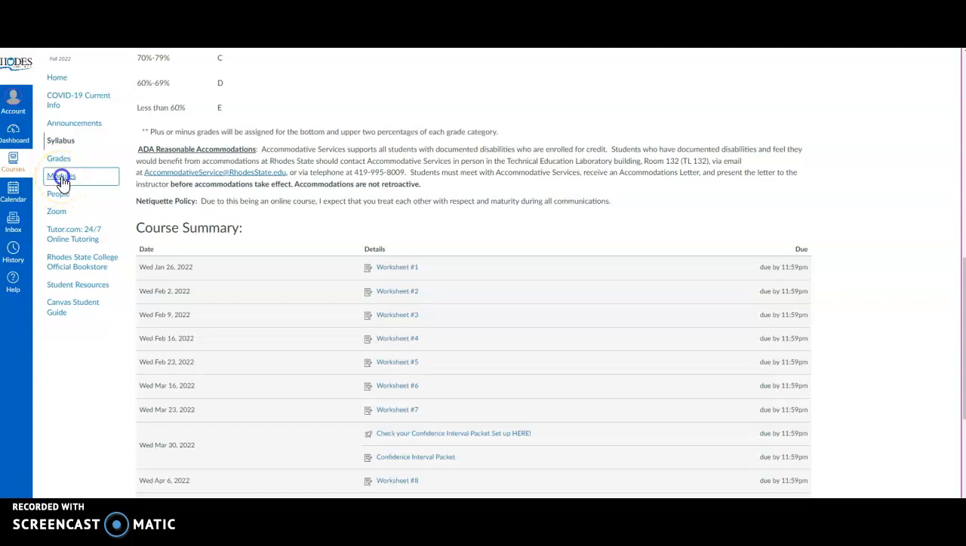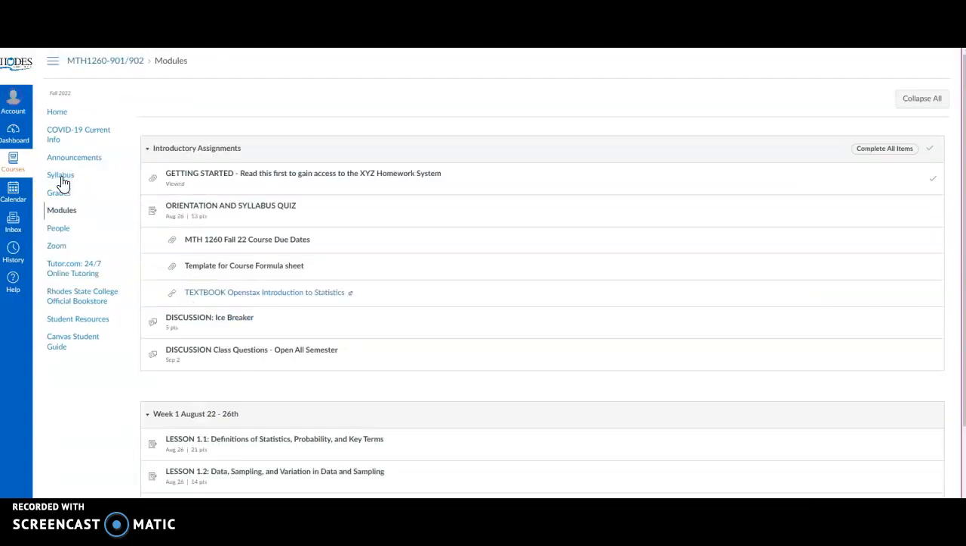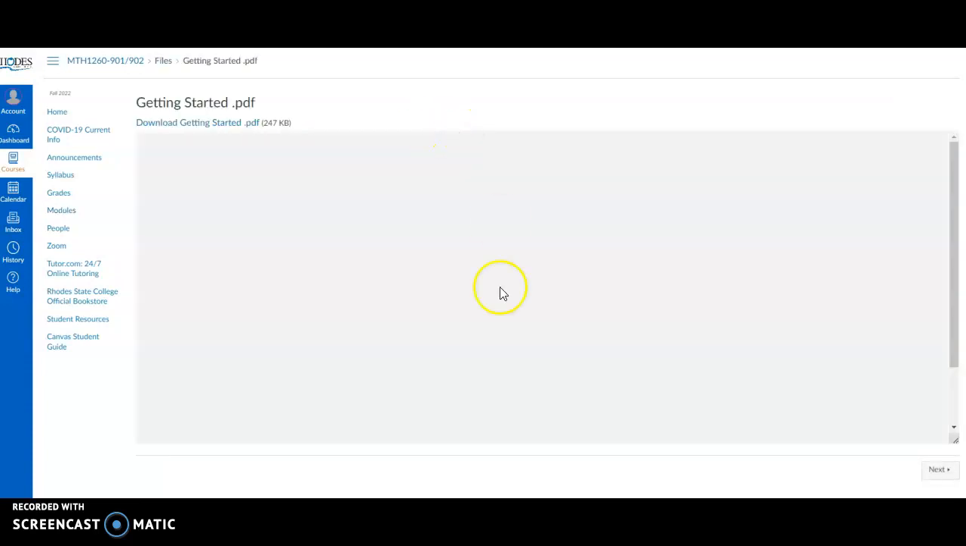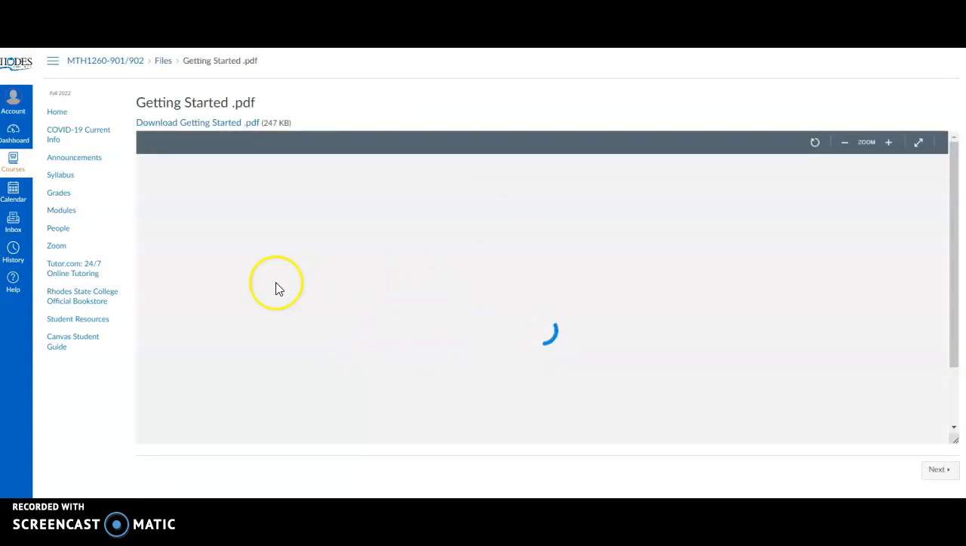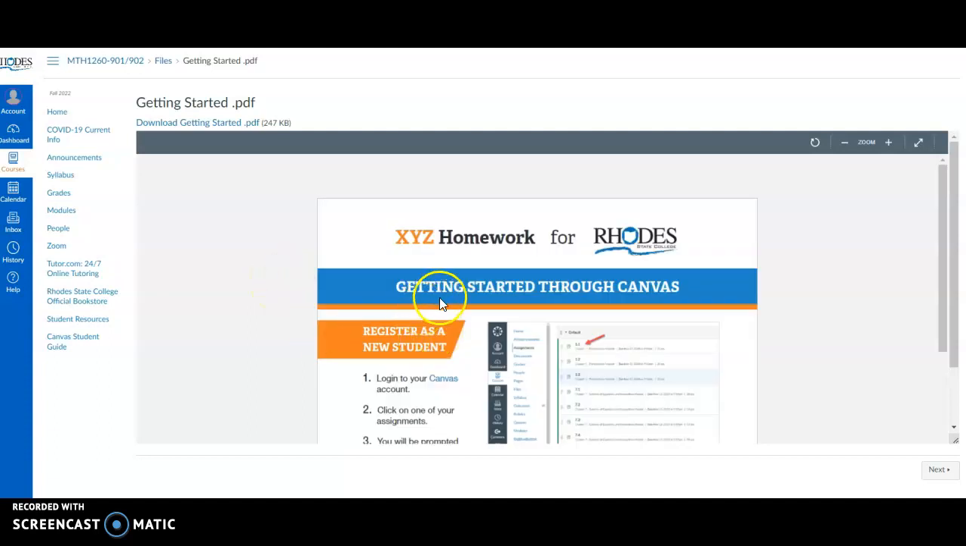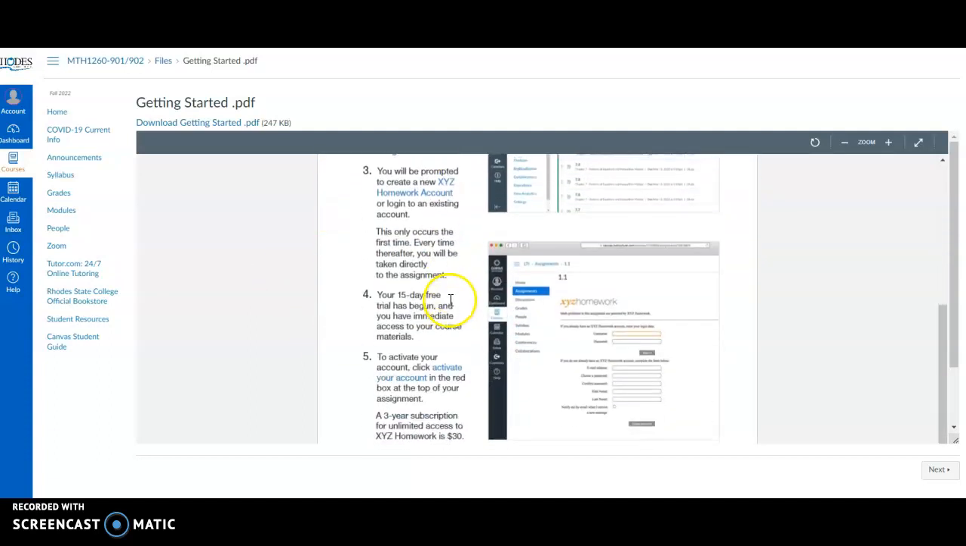Modules is going to be the most common place that you're going to go on our Canvas site. This is where I have everything laid out. So the intro assignments, this is what you want to do to start the course. This first link is going to tell you how to do our online homework system, which is XYZ Homework. It gives you a guide of how to log into it, how to make an account. So make sure you read that. You do have to open this and read through that before it lets you progress in the course and do any further assignments.